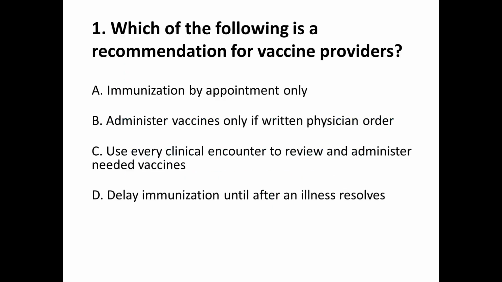Question number 1. Which of the following is a recommendation for vaccine providers? We have 4 choices A, B, C, and D. Choice A, immunization by appointment only. B, administer vaccines only if written physician orders are there. C, use every clinical encounter to review and administer needed vaccines. And D, delay immunization until after an illness resolves. Correct answer is C.